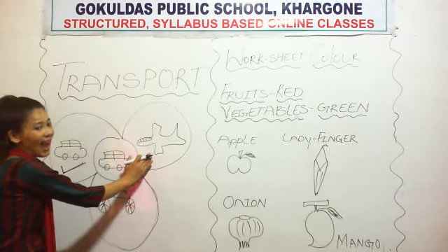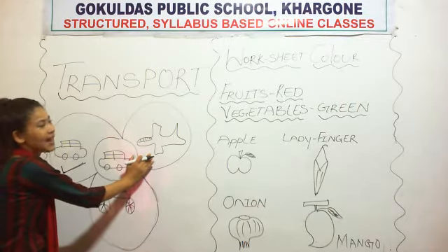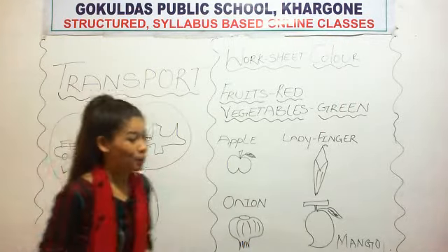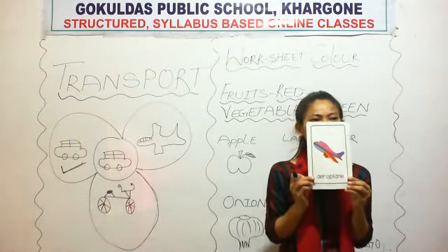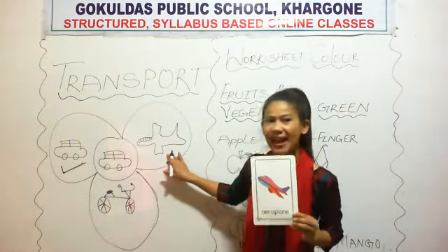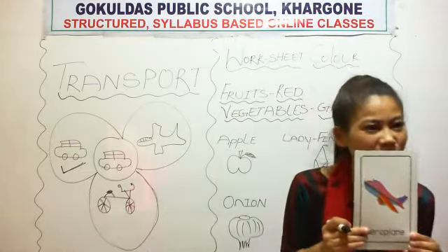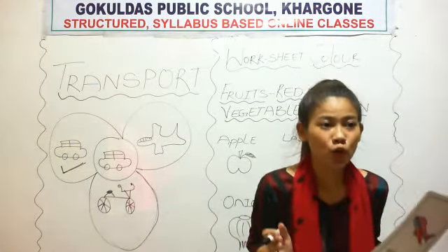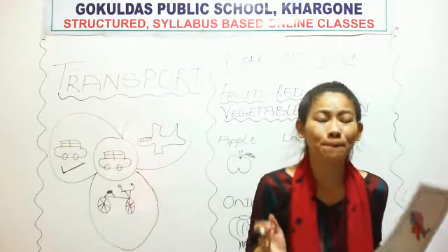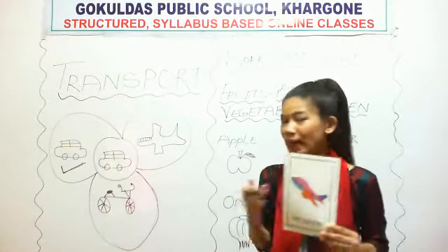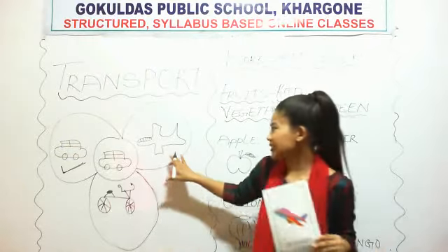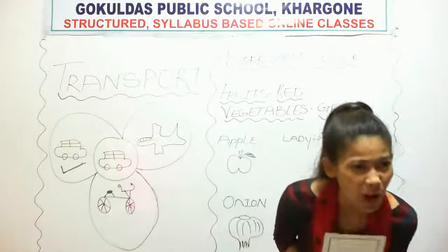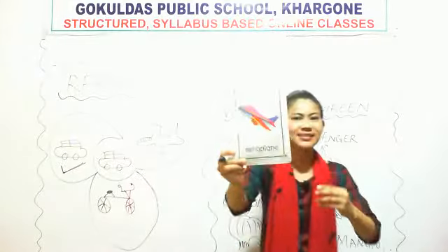What is this? This is an aeroplane. What is this? This is an aeroplane. You have to identify the pictures. When I am repeating, you have to repeat after me. What is this? Aeroplane. What is this?